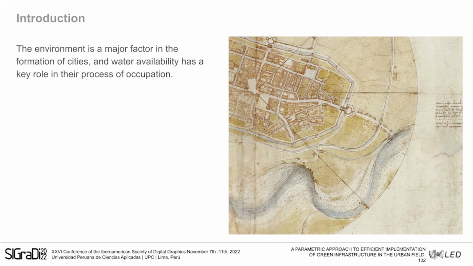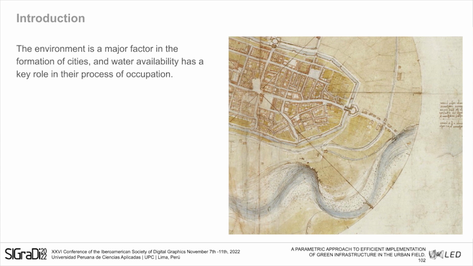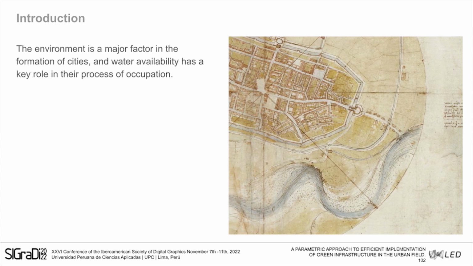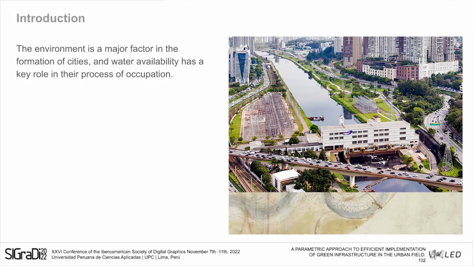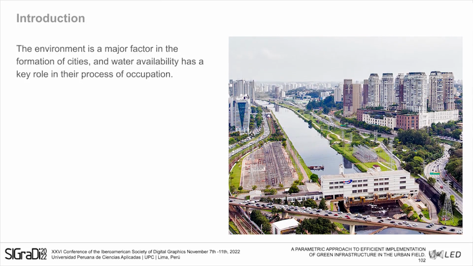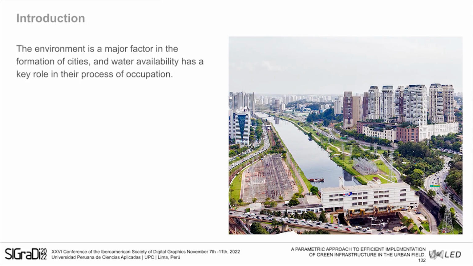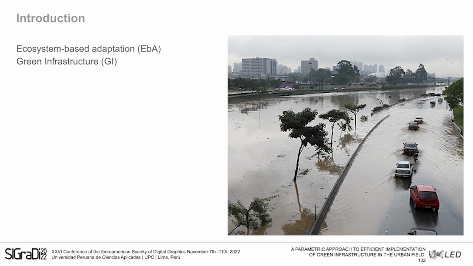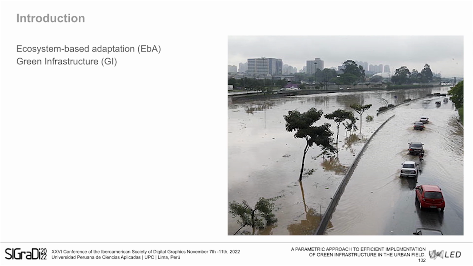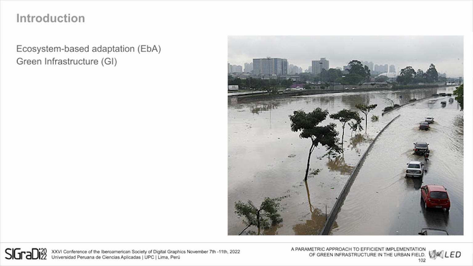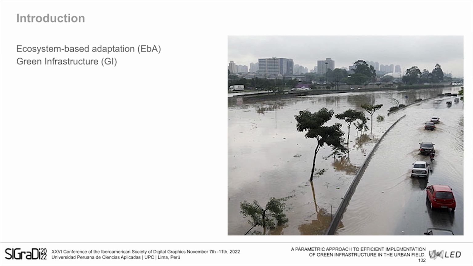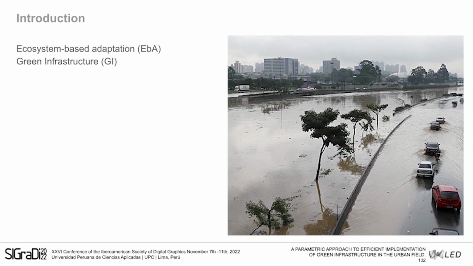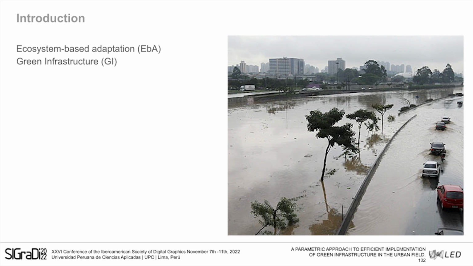The first thing we had to do was to understand the relevance of water as a major element in cities' formation. Despite its relevance, the urbanization process was detrimental to environmental systems, especially the water-related ones, making citizens more vulnerable to natural hazards and the consequences of climate change. The current increase in flooding risks in cities has shown the need for a paradigm shift in how we treat our natural systems. Ecosystem-based adaptation emerges as a people-centric strategy to help them adapt to the events of climate change.